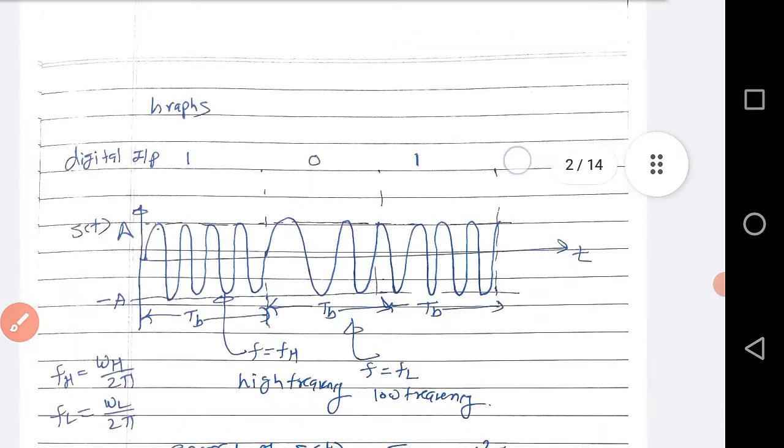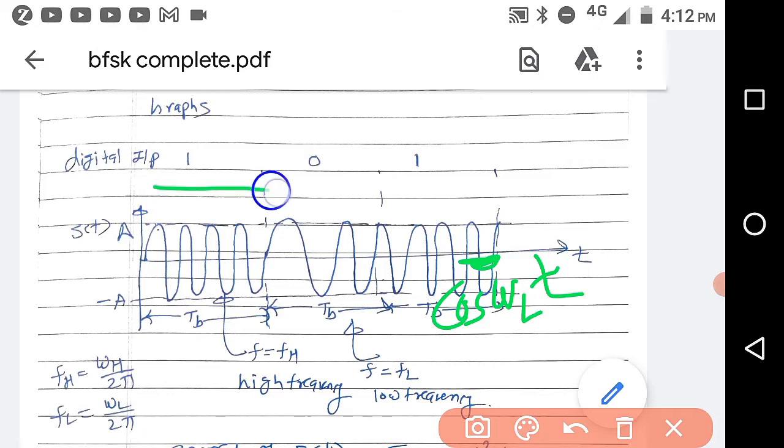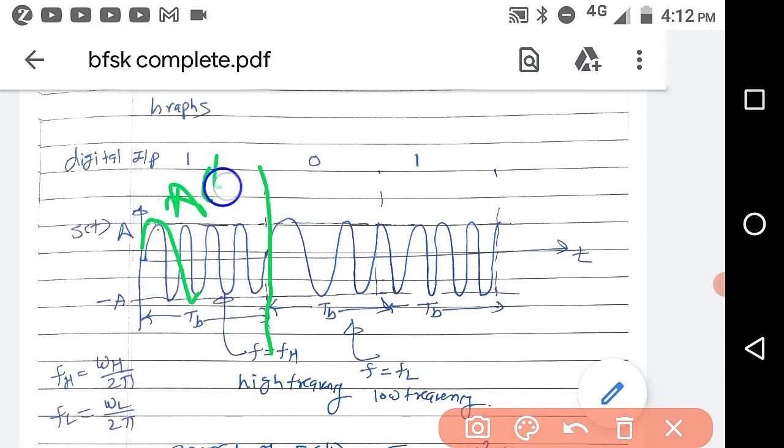Okay, so let us see the graphs. This is binary 1 0. Then s(t) is equal to A cos omega h t for 1, and this is the bit duration up to Tb. So it is represented by a sinusoidal carrier of frequency omega h up to Tb.